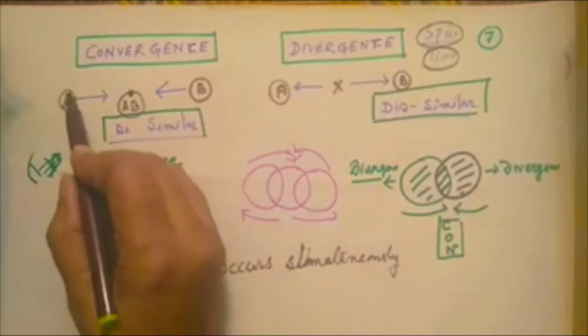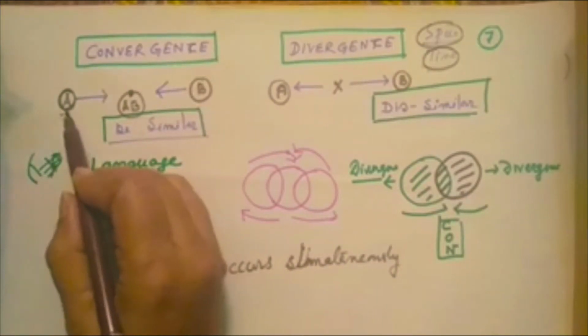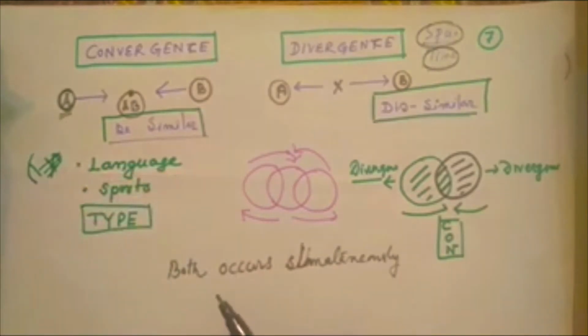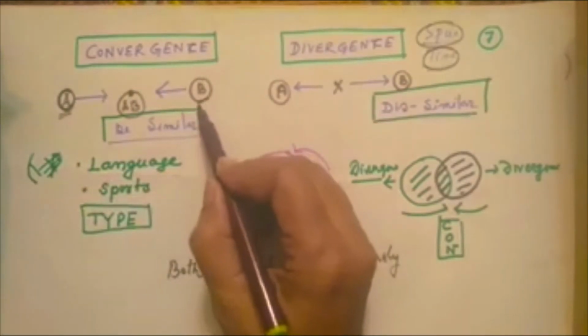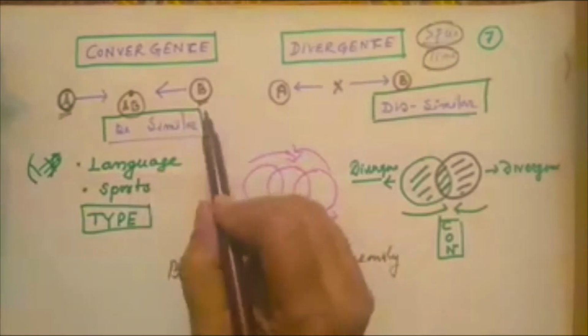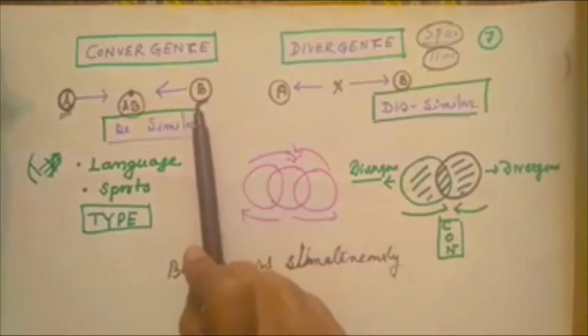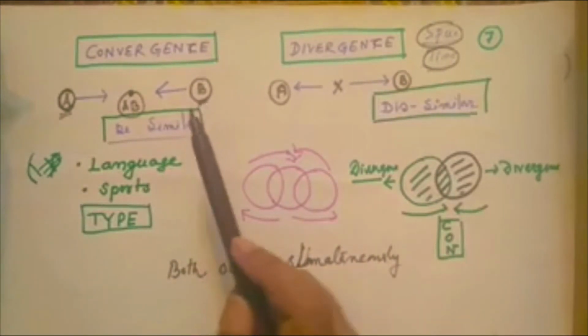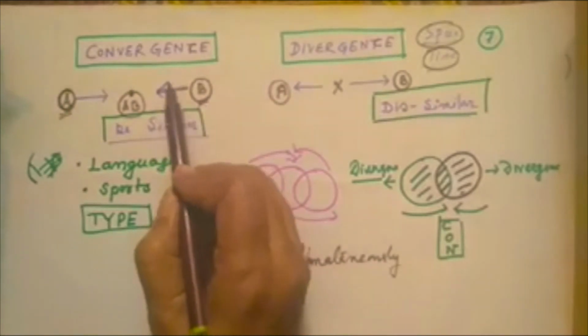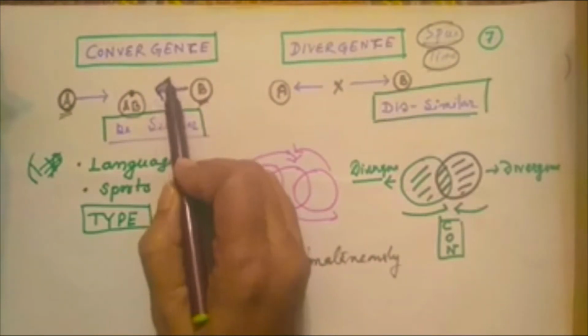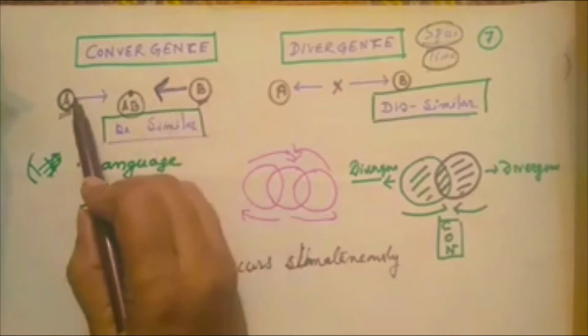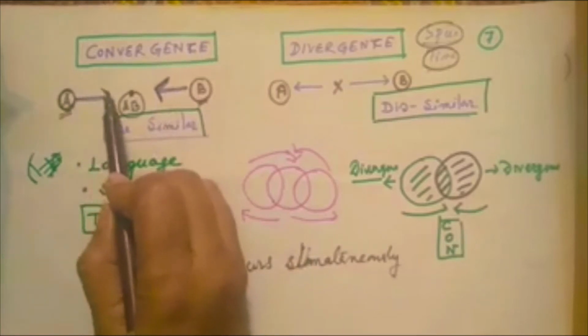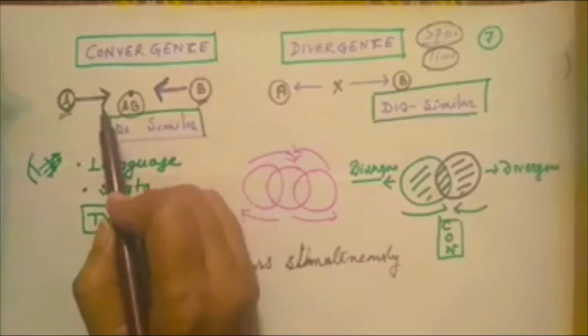Suppose A is a geographical area, where a group of people live with a specific cultural trait, and B is in another geographical area, where a group of human beings with a specific cultural trait live. Convergence means A comes in the direction of B, and B comes in the direction of A. So there is a mixing.